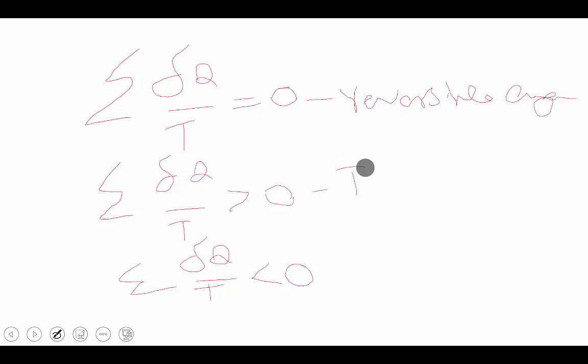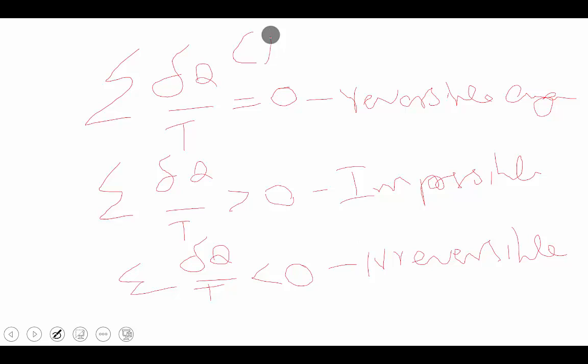These three conditions are called the Clausius inequality, which is the base of the entropy concept.